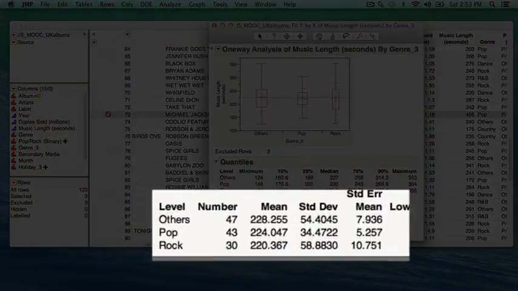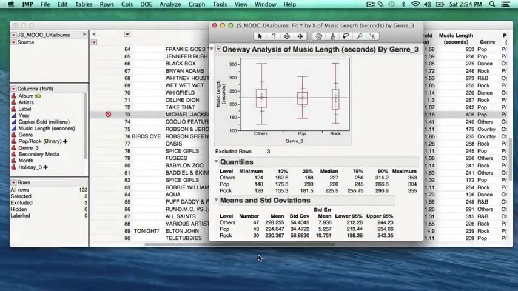The standard deviation of music length distribution without the outliers now reads 58.88 for rock genre, more than 10 less than what it initially was, which was around 69, and 34.47 for pop genre, nearly 2/3 of what it initially was, which is 54. So, now we can suggest with a bit more confidence that the spread of the music length distribution, barring the outliers, is lesser among pop genre music than among rock or the other genre musics.